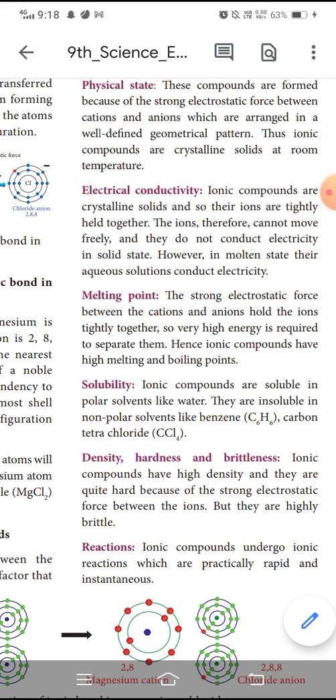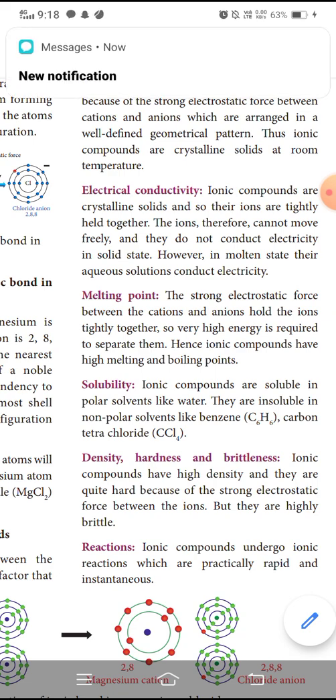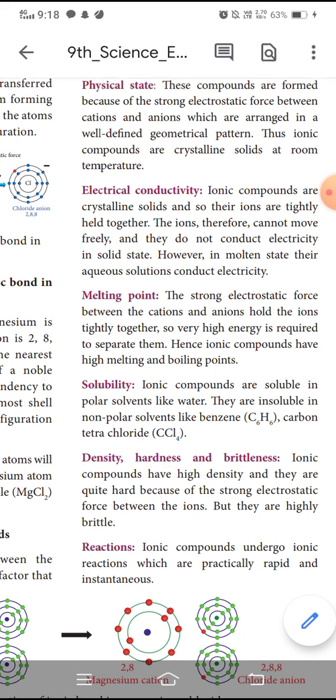Highly brittle means salt can be broken into powder. That is brittleness.